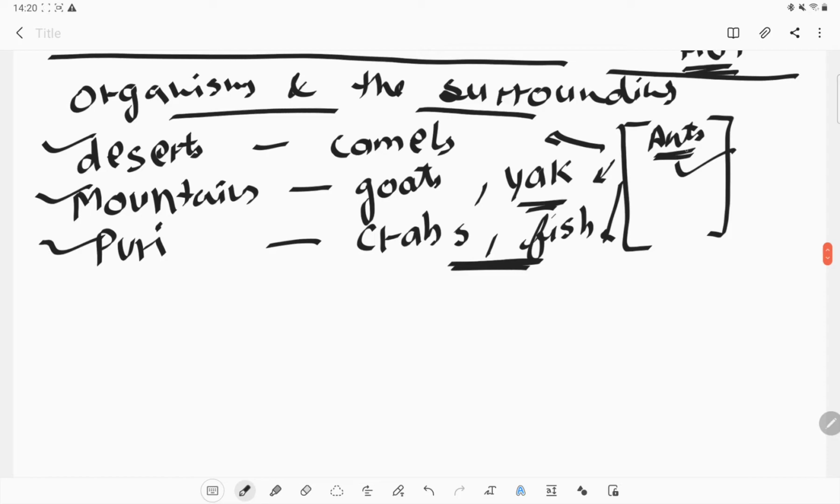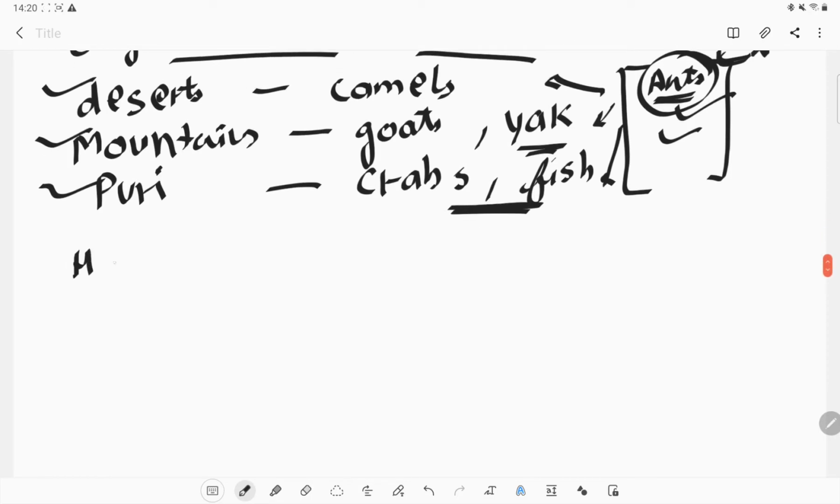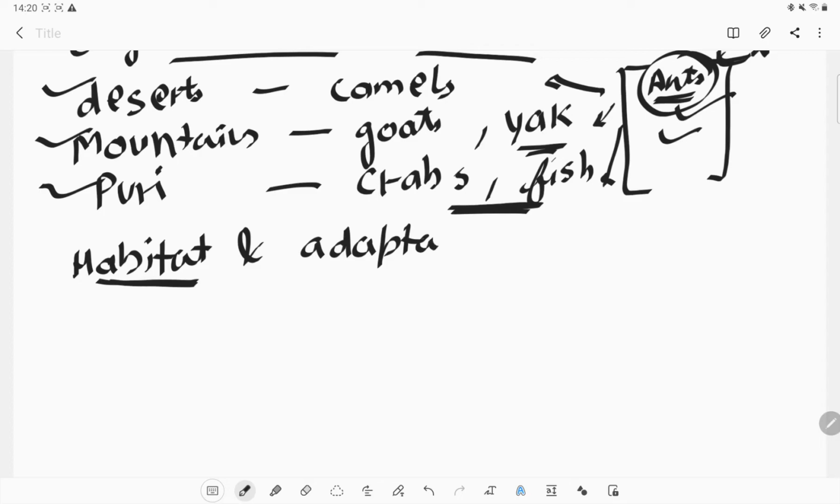Okay, so this is a very good example, but we can say that microorganisms also have the ability to live in more harsh conditions. So how can we adapt, or how can we live in other situations, like habitat? It depends on our habitat, as well as the adaptations which we have made after living in that place, generation to generation, how the organism has adapted themselves to live or survive in that habitat.